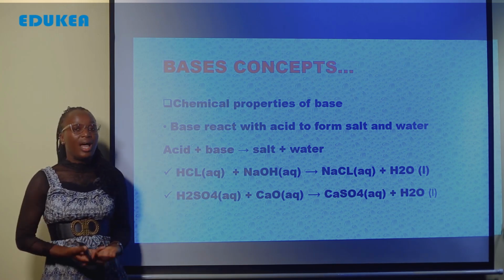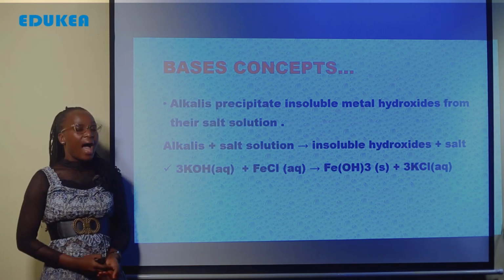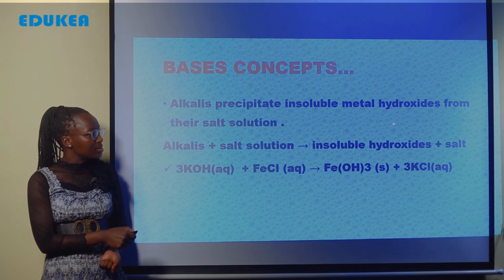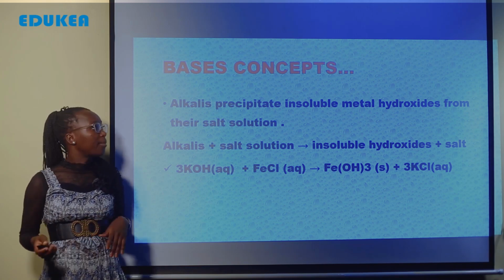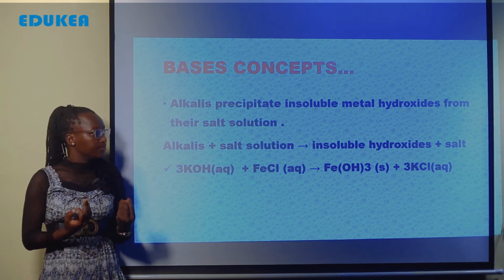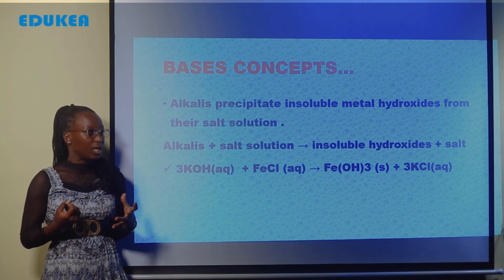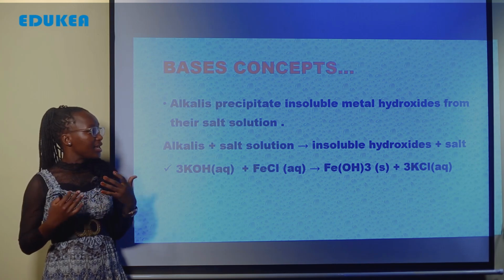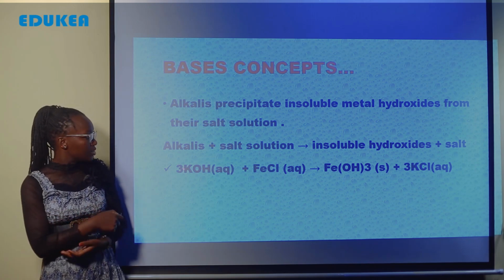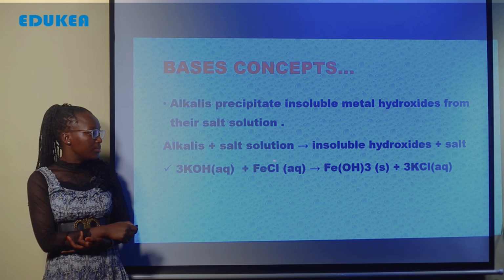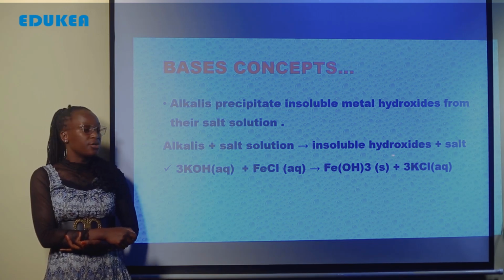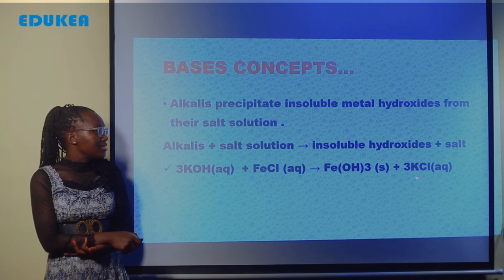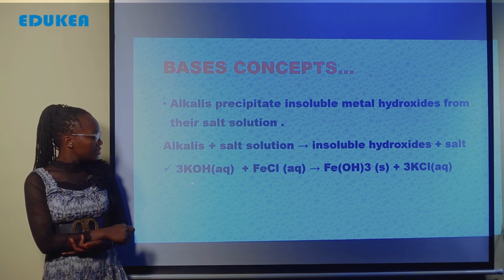Kwamba zile alkali precipitate, we are talking about those insoluble metal hydroxides, they form from their salt solution. Consider, we have the alkali plus salt of a metal. We are going to have insoluble hydroxide. That's why we are talking about the precipitate insoluble plus the salt solution. For example, potassium hydroxide, when it reacts with iron chloride, we are going to have iron hydroxide, which is insoluble hydroxide, plus the salt, which is potassium chloride.